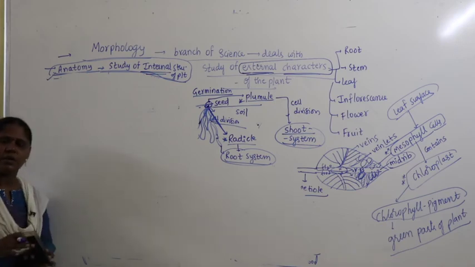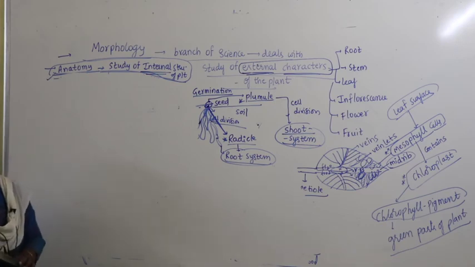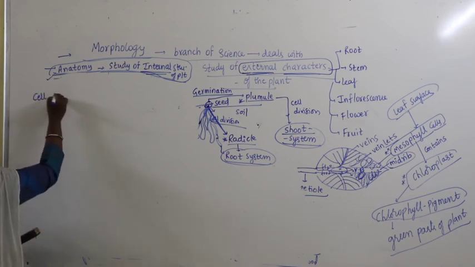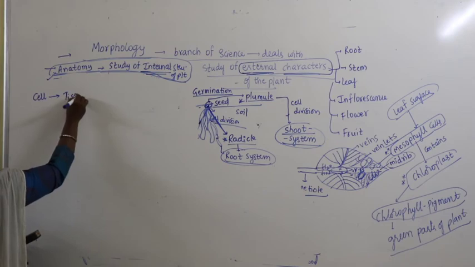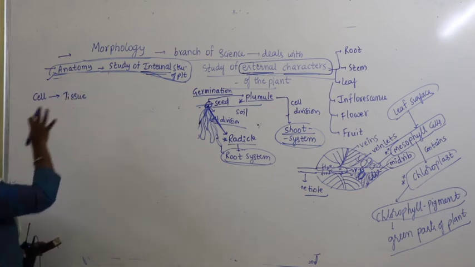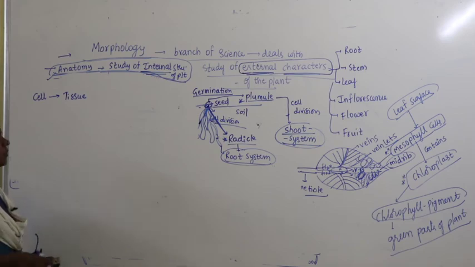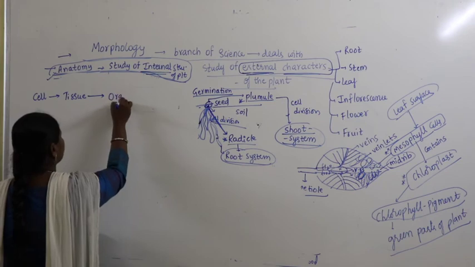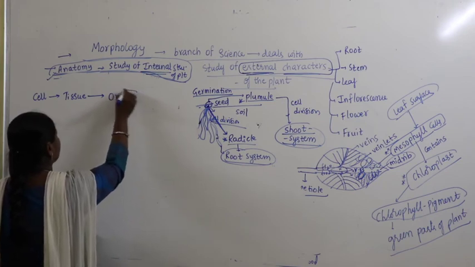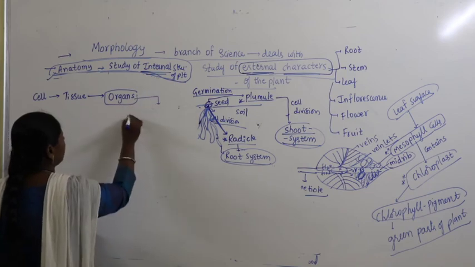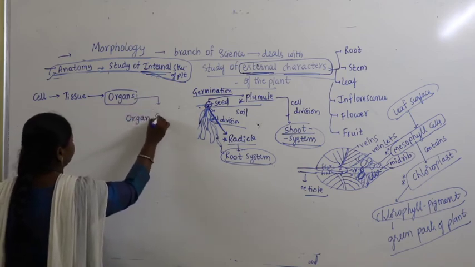Generally, if you take any living organism, the basic part is called the cell. Now, a group of cells leads to the formation of tissue. When a group of cells join together, it leads to the formation of tissue. When a group of tissues join together, it leads to the formation of organs. Organs join together and lead to the formation of an organ system.